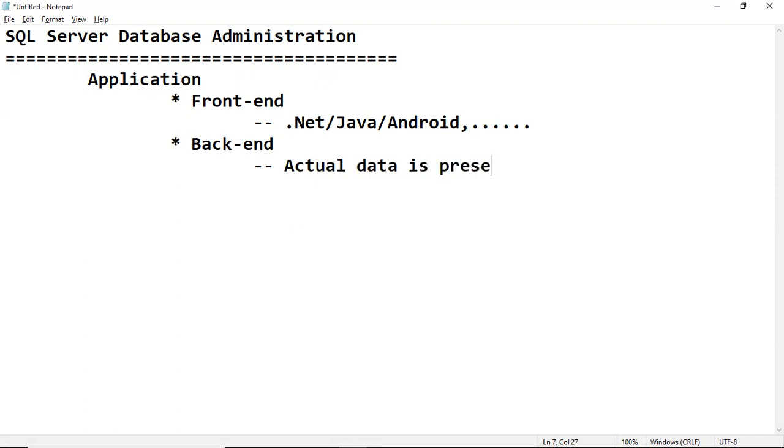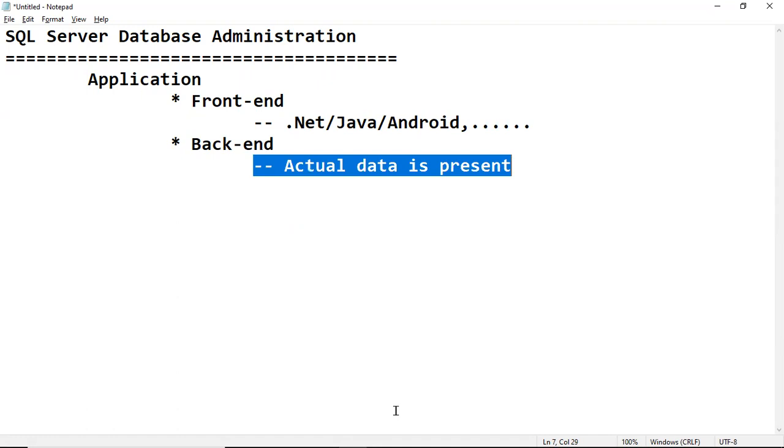Here is where we work as a DBA, handling this backend part.